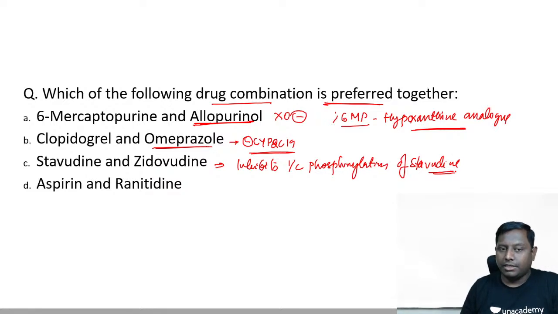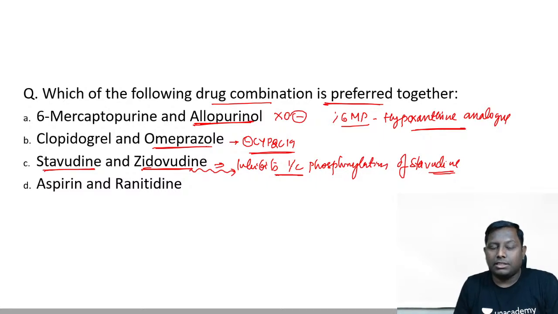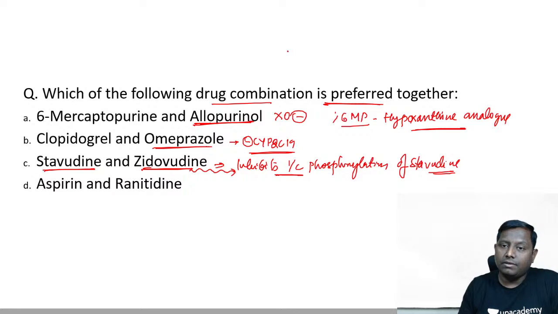Both are NRTI, that is understood, both of them are thymidine analogs, that is also right, similar toxicity can happen, that is also correct, but one of the very important reasons is zidovudine is having inhibitory effect over the activation of stavudine. Many times people think, okay, two NRTIs, we can give two NRTIs by the way together, there is no such rule that we cannot give two NRTIs together. Oftentimes we add ritonavir with most of the nucleoside reverse transcriptase inhibitors. Ritonavir is a protease inhibitor, we can add ritonavir as well. Two of these NRTI can be given together. So sometimes we give two NRTI as well in the therapy.